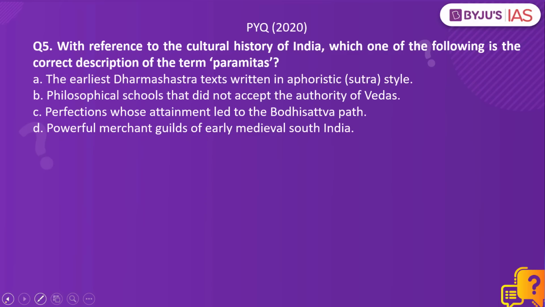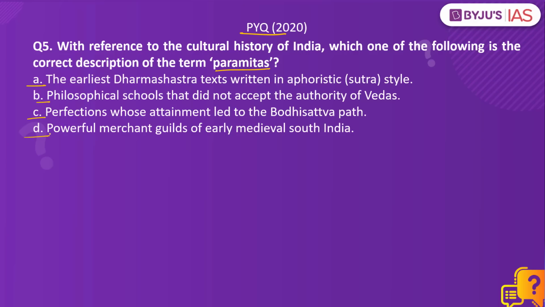Now let us take up a previous year question from Prelims paper 2020. With reference to cultural history of India, which one of the following is the correct description of the term paramitas? Option A, the earliest Dharmashastra texts written in aphoristic or sutra style. Option B, philosophical schools that did not accept the authority of Vedas. Option C, perfections whose attainment led to the Bodhisattva path. Option D, powerful merchant guilds of early medieval South India.